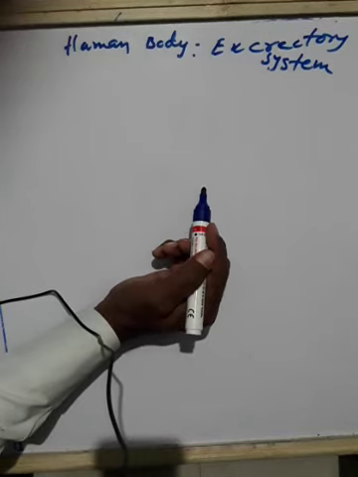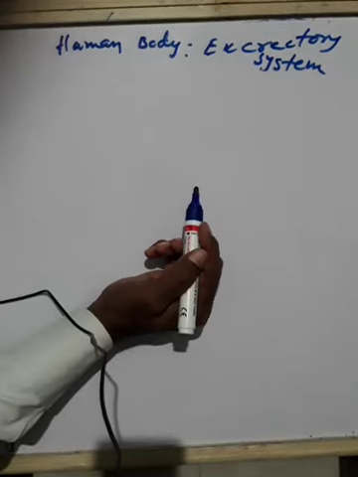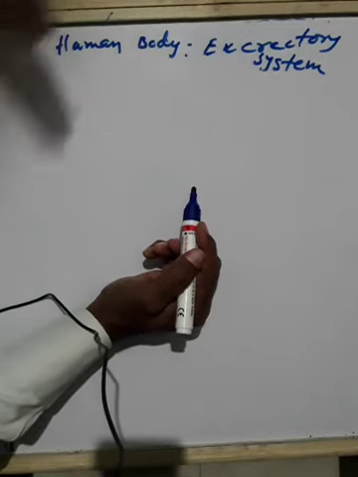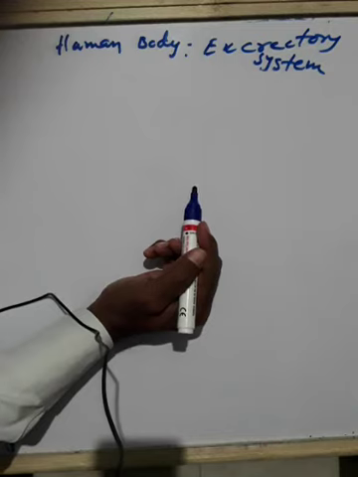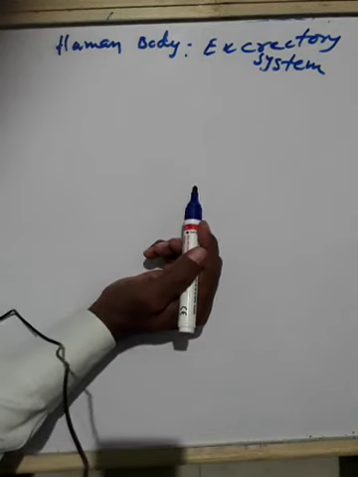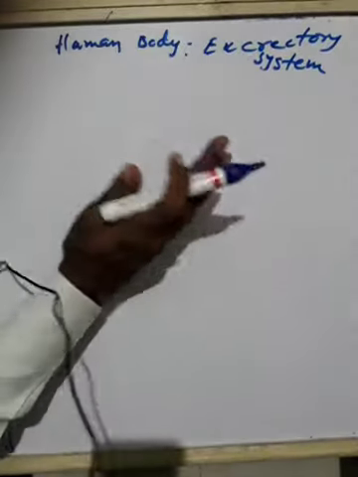Symptoms are pain at the sides and in the lower back, and pain during urination. There is a persistent need to urinate. You feel like passing urine, but urine is unable to pass out. And there is a bad smell and cloudy urine. Urine is not clear. It looks cloudy, like grey colored.